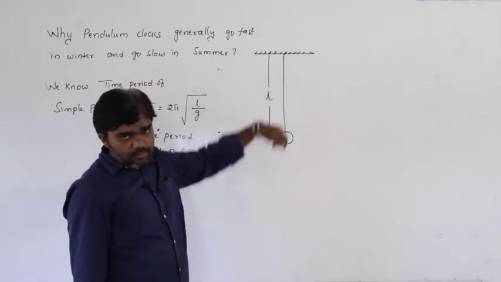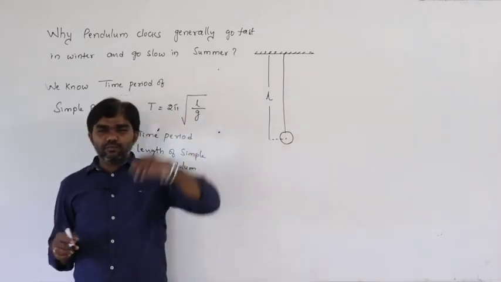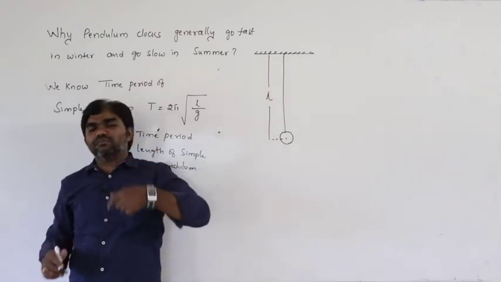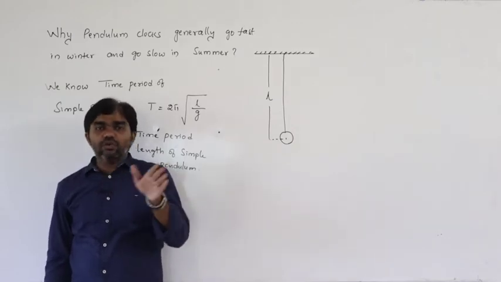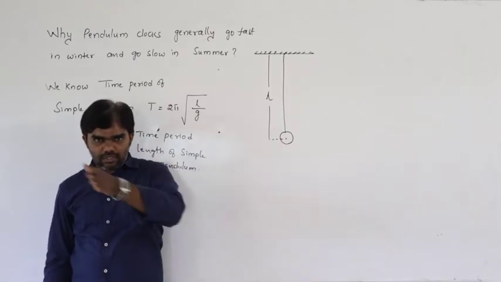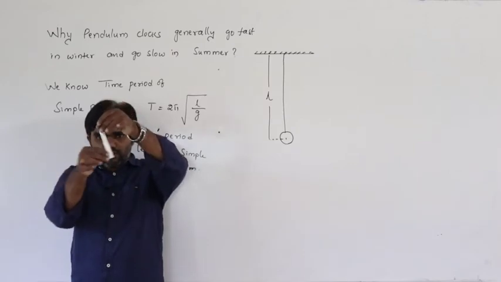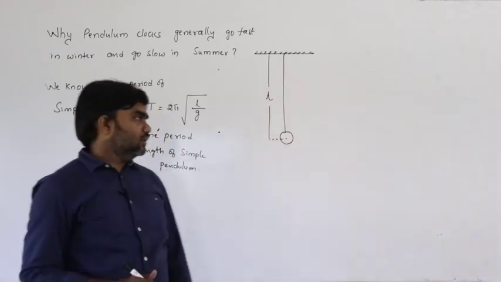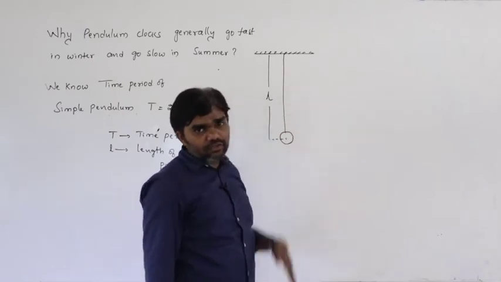For example, it is made up of a metallic string, or in the case of pendulum clocks in our homes, the pendulum making oscillations is made up of some metal, a good conductor of heat. It is metallic, it is a good conductor of heat. So let us say this is the length of that pendulum.